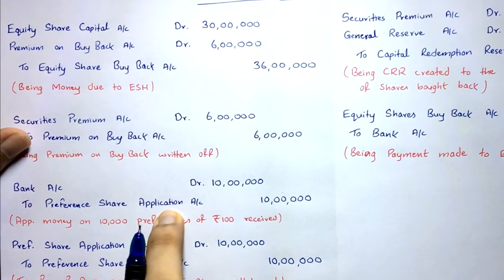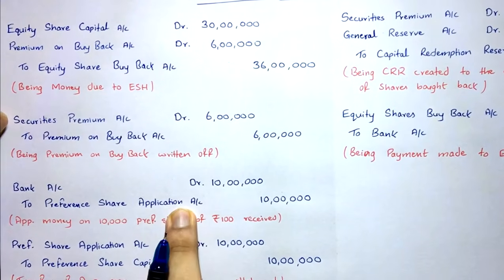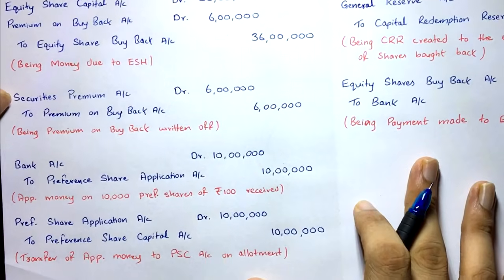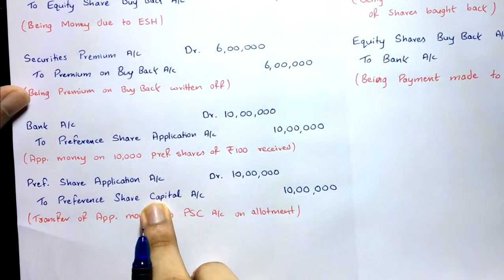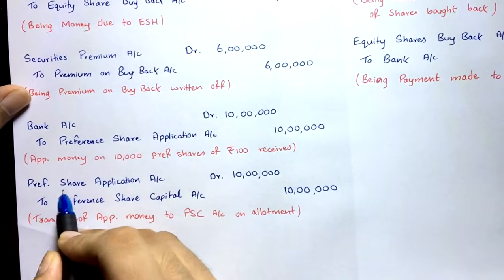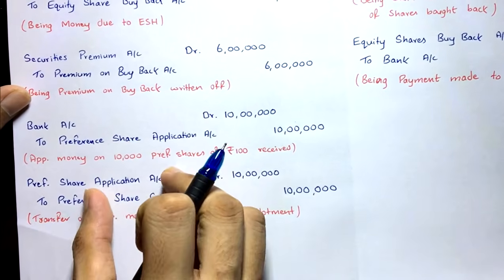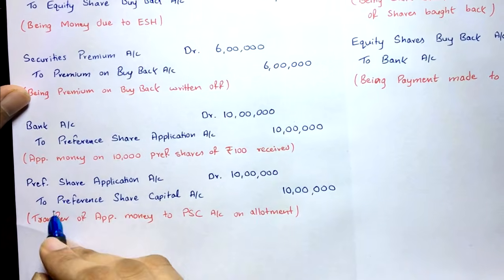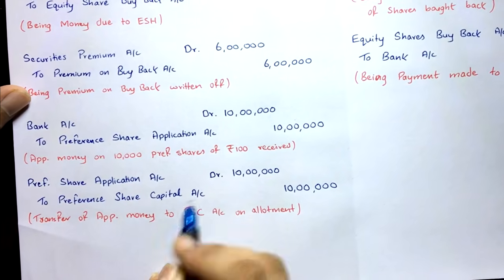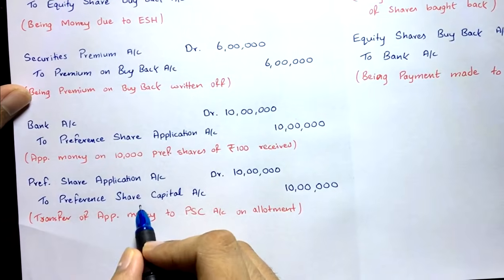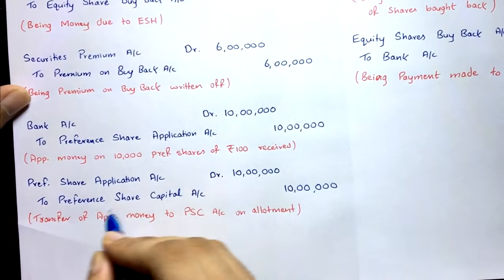We have to transfer the balance from this account to the share capital account, preference share capital account. So the second entry that we are going to pass here, yeah, this entry, preference share application account debit. This account here was credited. We are going to debit that account, cancel it off and transfer the balance to the preference share capital account. Yeah, that's what we do, right? We have to increase the capital, so to preference share capital account.